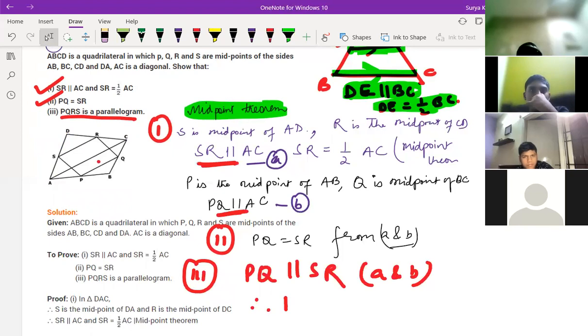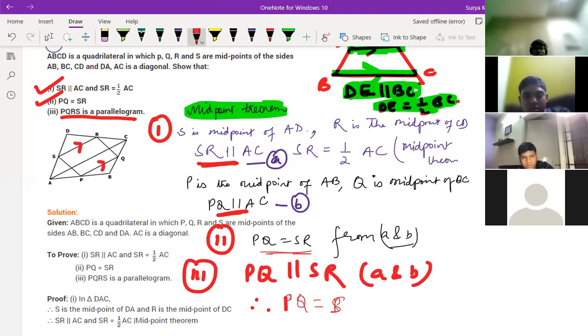PQ is equal to SR and SP is equal to RQ is given. How can we write? Yes. Neha, then how did we find this one is parallel? No, sir. SR is equal to PQ. So there's a theorem. SR is equal to PQ is given already. We proved it, right? SR is equal to PQ is given here.